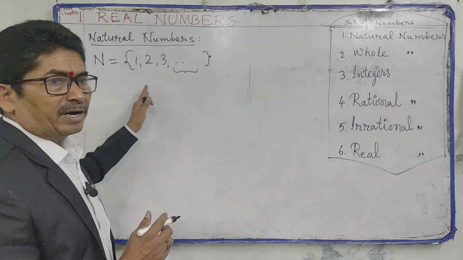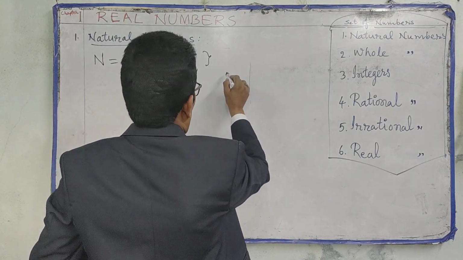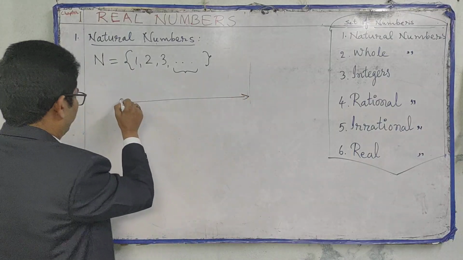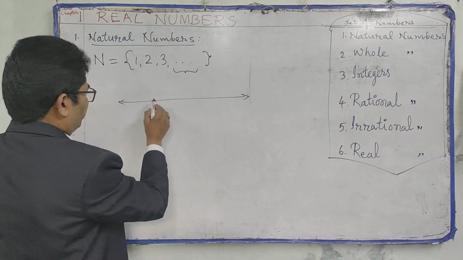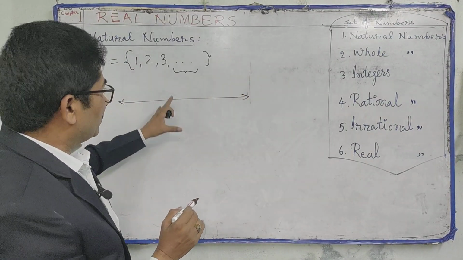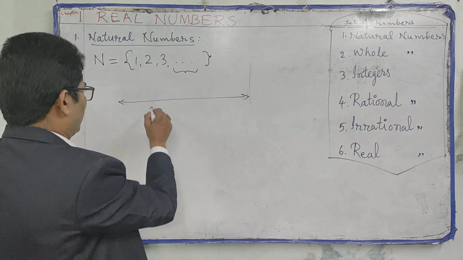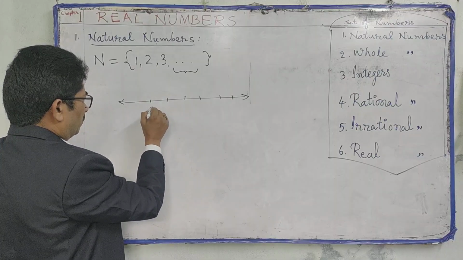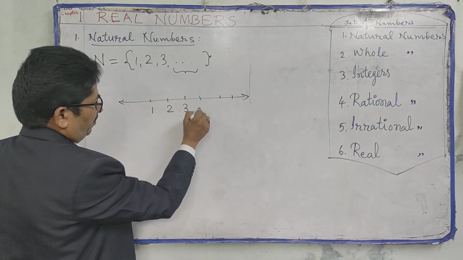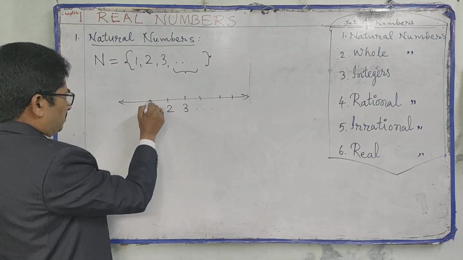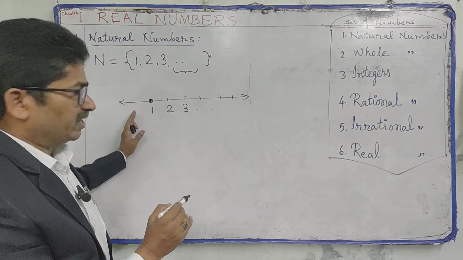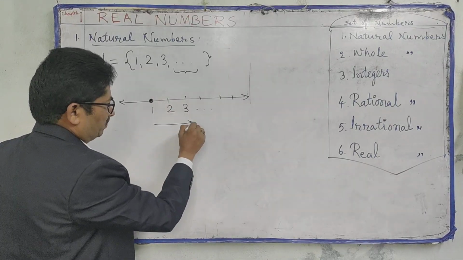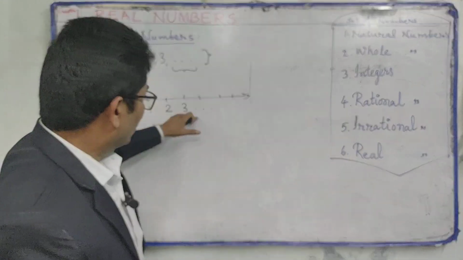We can show this on a number line. So how to show this on a number line? This is a line on which we show numbers. We can call this a number line. 1, 2, 3 and so on. This is the fixed starting number, so we can keep a dot here. The numbers move on one side only.